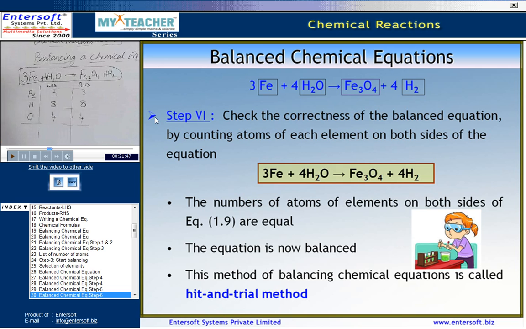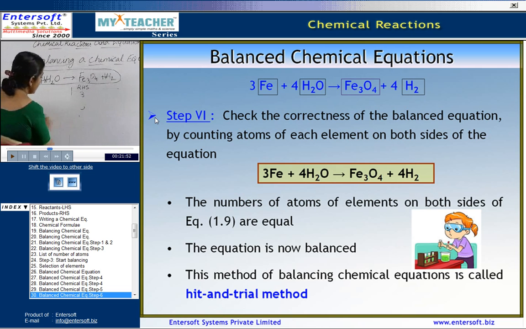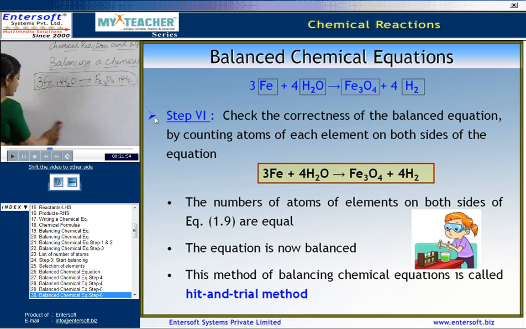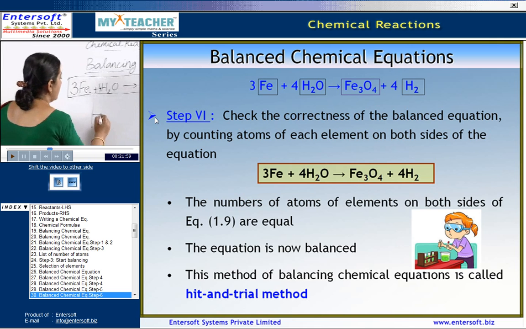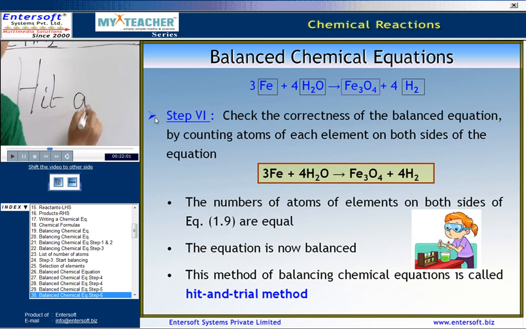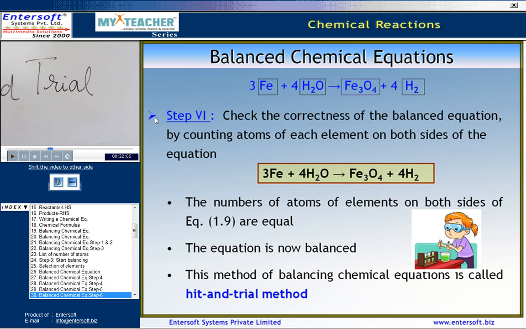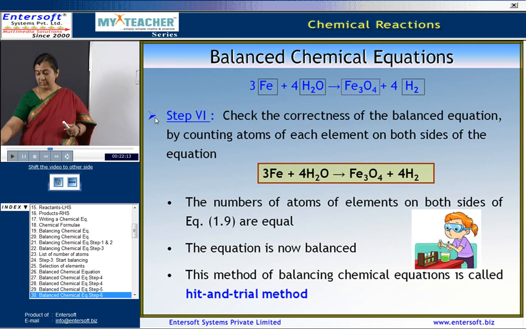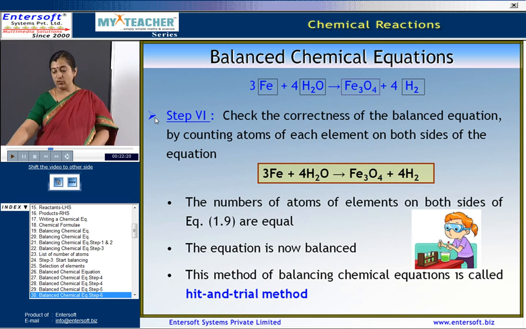Now, this method of balancing equation by putting numbers on the left hand side, on the right hand side and trying to balance them is called the hit and trial method. This method of balancing equation is the hit and trial method, as we take many trials to balance the equation using the smallest number of coefficient.